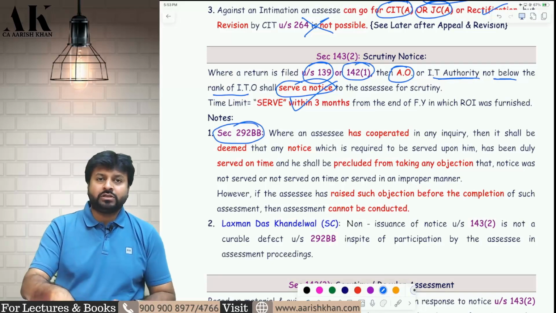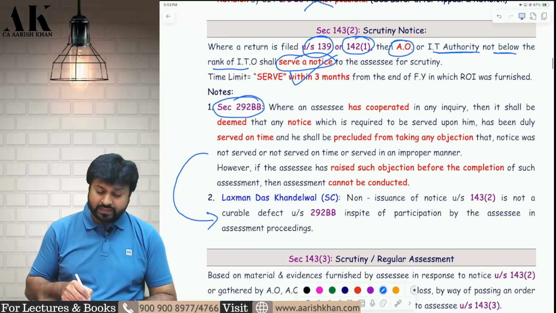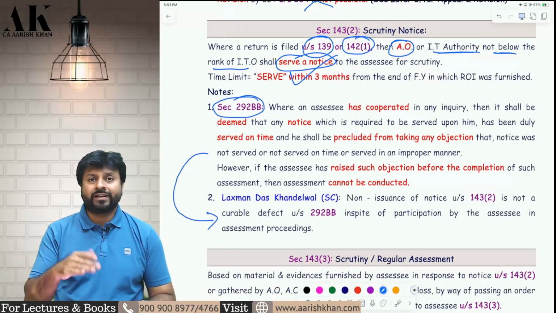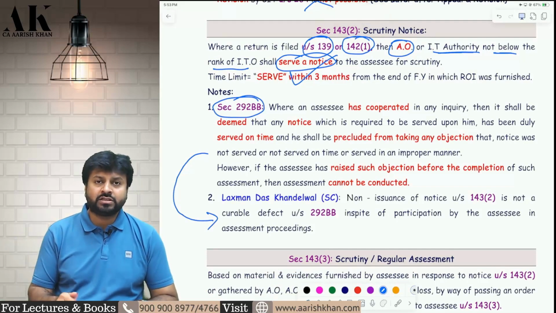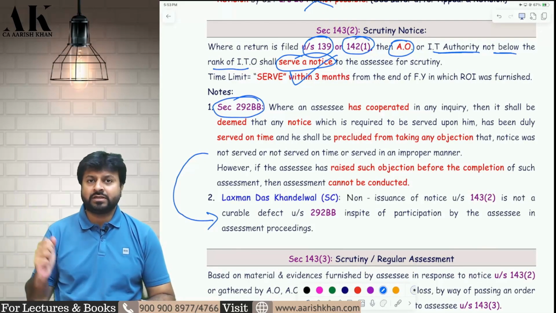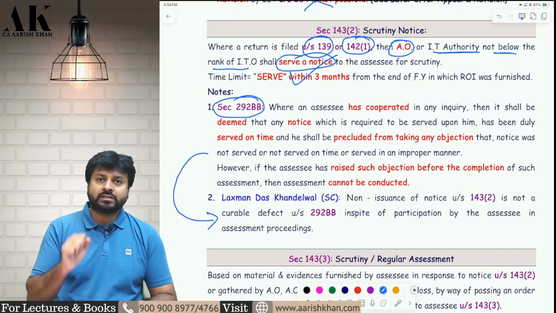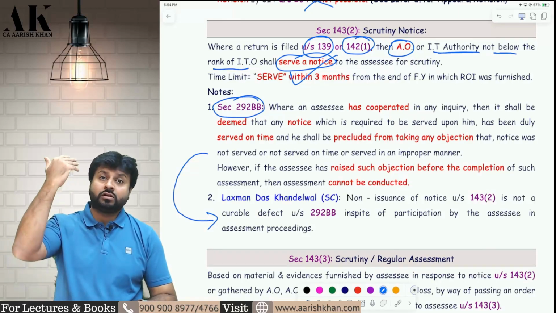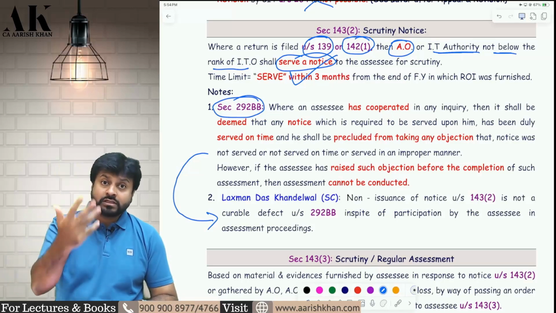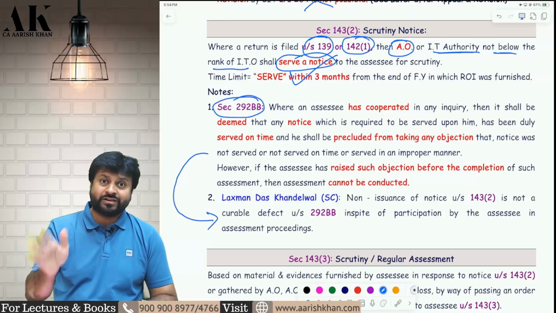Now there is a Supreme Court judgment based on this section. It's a very important Supreme Court judgment. Already 2-3 times it has been asked in the examination. You will find this particular case law a lot of times in your past RTP, MTP and exam papers. What is this case law? There was an assessee to whom the notice was not served at all. Again, I am saying the notice was not served at all.